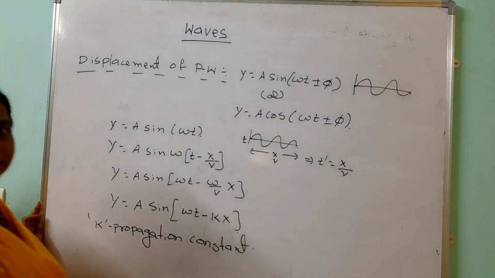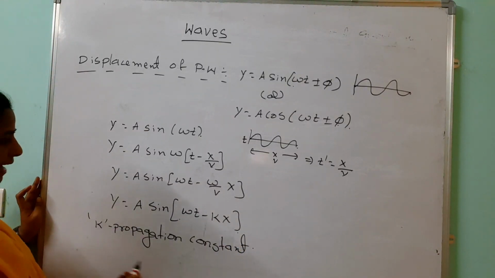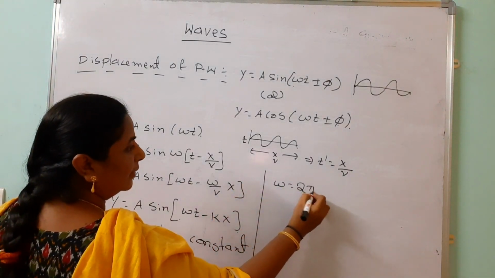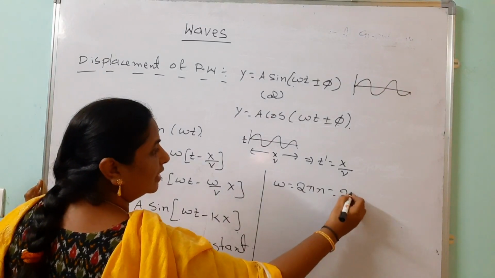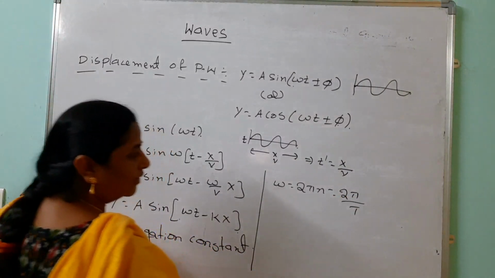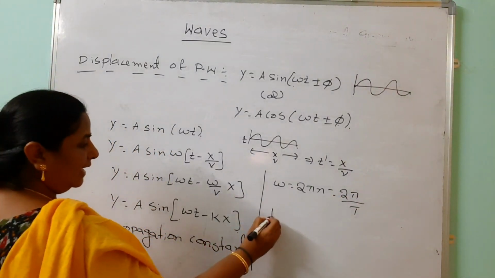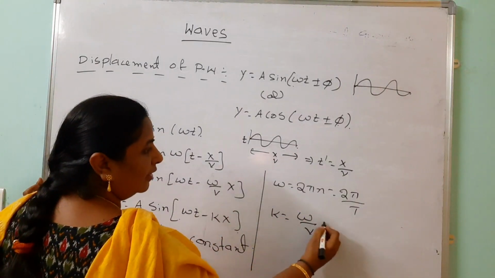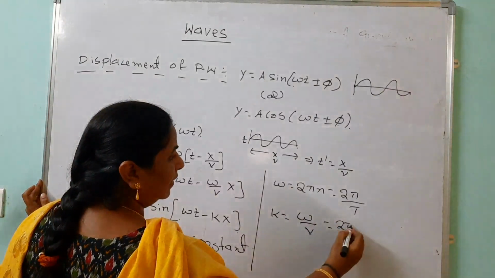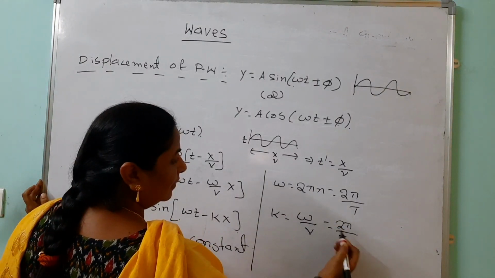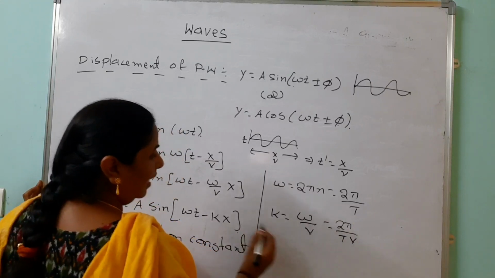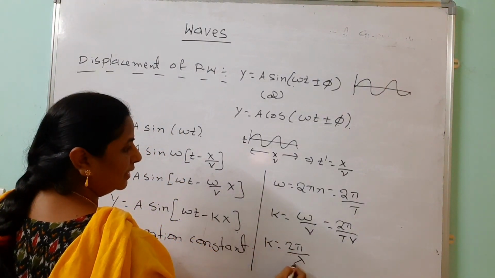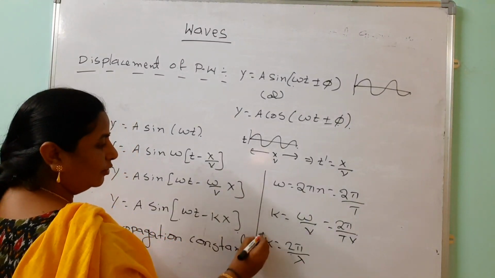This is the propagation constant. You remember that this value is how much? Look here, omega we can write as 2 pi n. Just now you know that instead of frequency, the reciprocal of the time period is also called the frequency. Like that, k equals omega by v, so we are getting two formulas. Omega we can write as 2 pi by T into v. So after that we can write this as 2 pi by lambda also. Instead of these two we can write 2 pi by lambda.